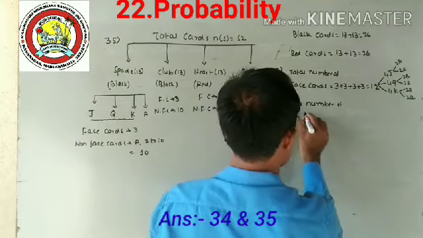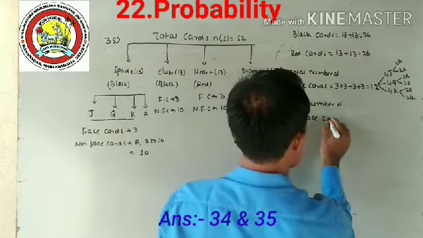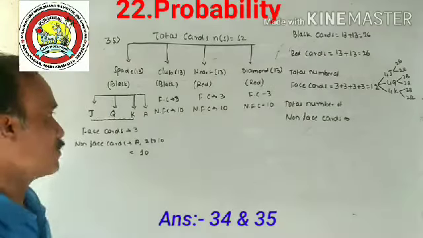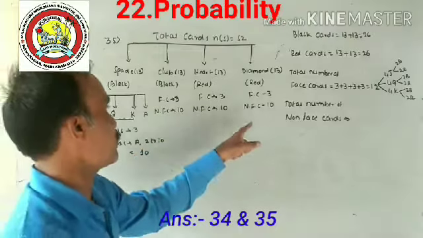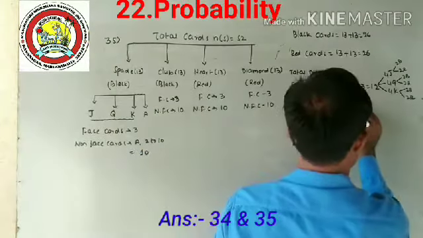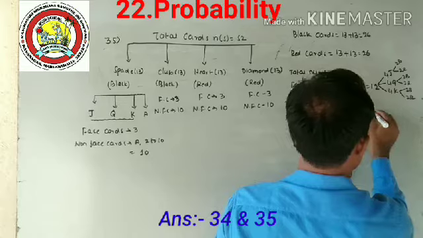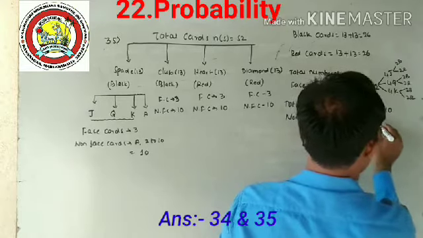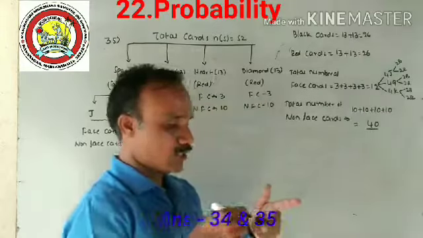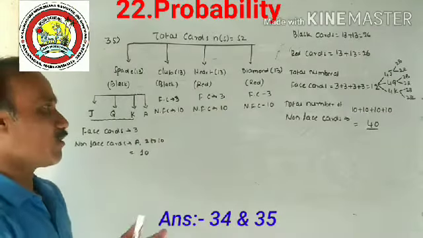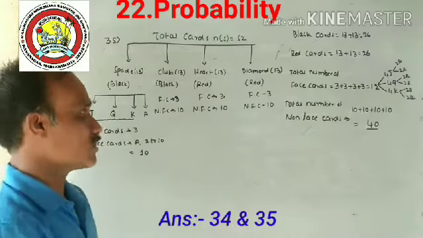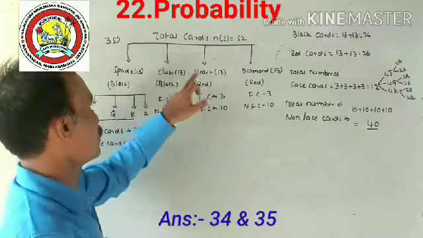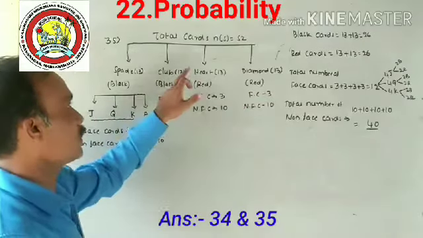Next, total number of non-face cards. Including A, which is also a non-face card, 10 plus 10 plus 10 plus 10, so totally 40. In a pack of playing cards, the total number of cards is 52: spade, club, heart, diamond, 13, 13, 13, 13.